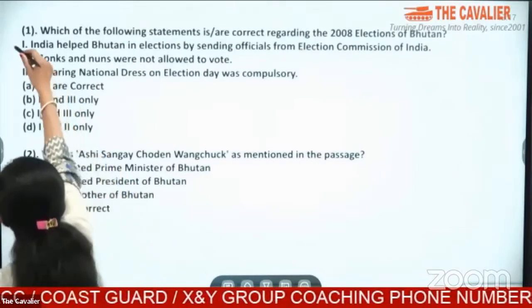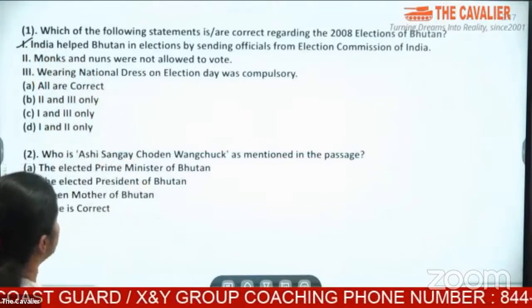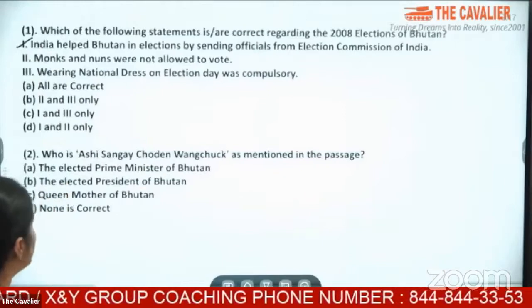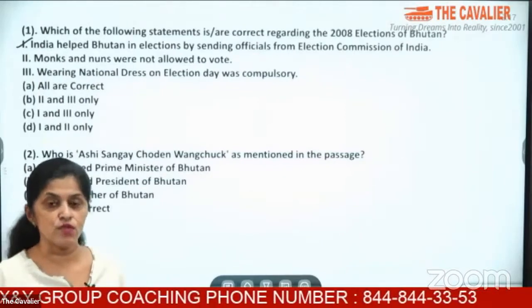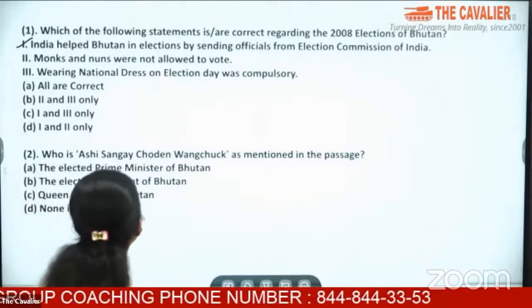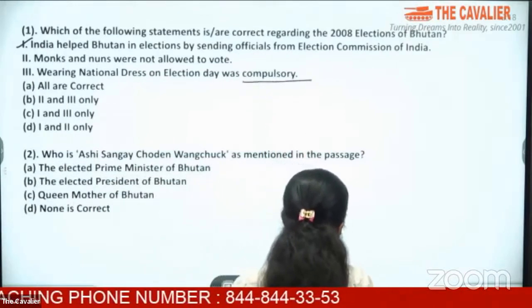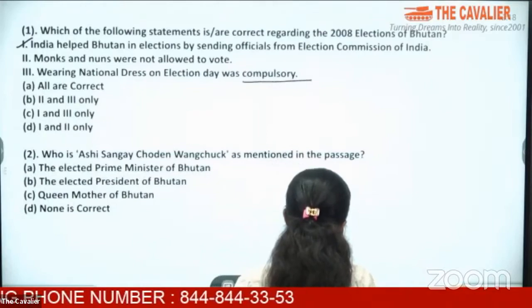Is the first part correct? India helped Bhutan in the elections by sending officials from Election Commission of India. Monks and nuns were not allowed to vote and wearing national dress was compulsory. Now let us try and find out what are the answers to these questions.